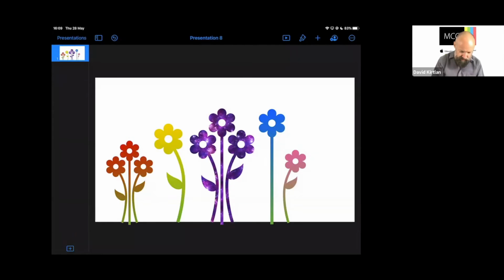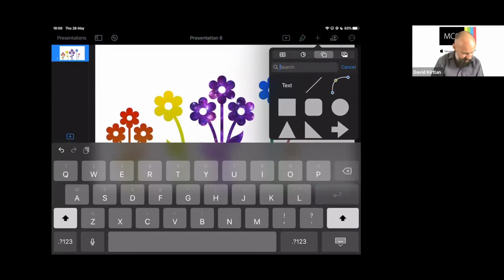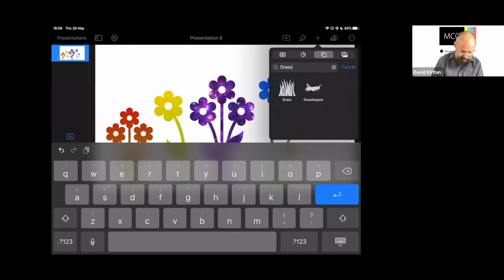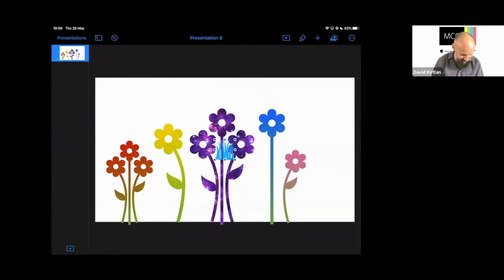Let's just complete our scene a little bit more. So let's add another shape in. I'm just going to search here and see what we find if we put grass. There we go. We've got some grass there. We probably don't need a grasshopper, but the content that's in here is amazing what there actually is. So let's put some grass in. And I'm going to put this down in the bottom corner. I'll make it a bit bigger. It doesn't matter if I go slightly over the edge here. When we export this as an animated GIF, it will crop it, so it'll be quite nice there.